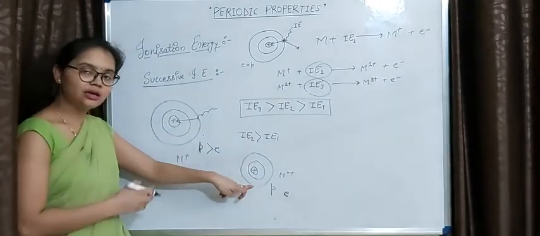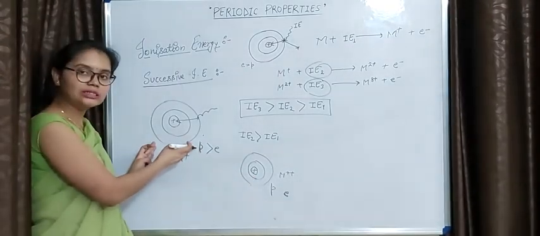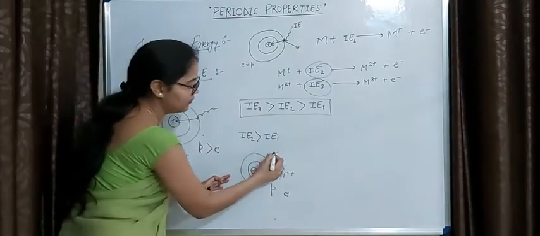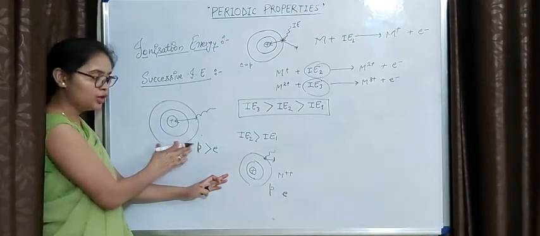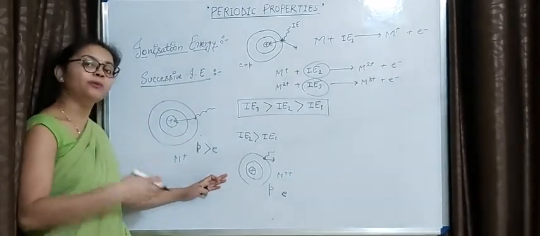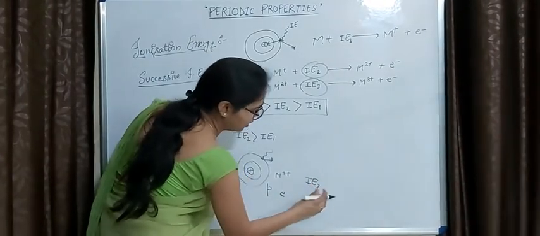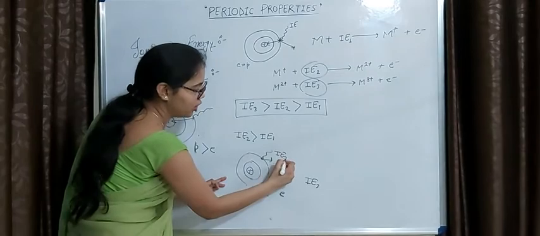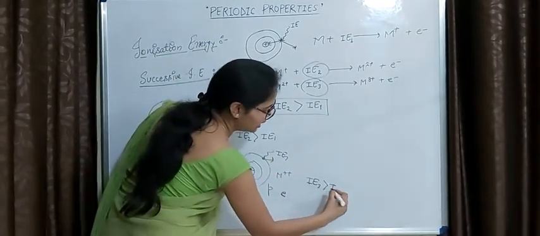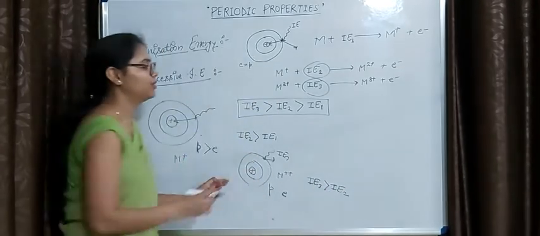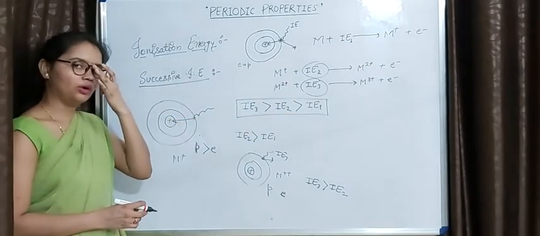So in this case, per electron nuclear charge will increase more as compared to this condition. So in this case, it will be more difficult to remove the electron as compared to this condition. So in this case, we have to provide more energy, okay. So that's why IE3, because this energy is IE3. Now we are removing the third electron, so that's why IE3 is greater than IE2. That's why we are getting the IE3 greater than IE2 greater than IE1 order, okay.